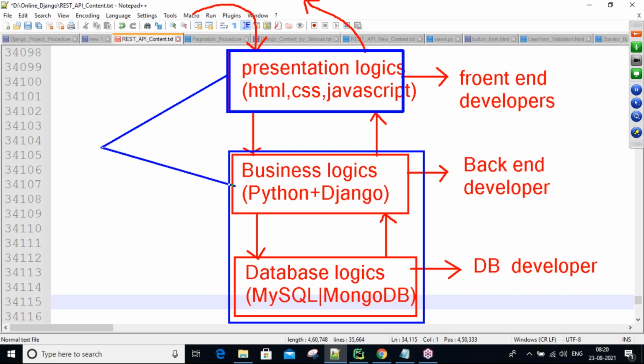But nowadays, guys, some people are able to develop in all three areas. One person can develop the presentation, the business logic, and the database logic all together, the total application from front end to back end. We call these people full stack developers, guys. Nowadays the full stack developer name is getting more and more popularity.